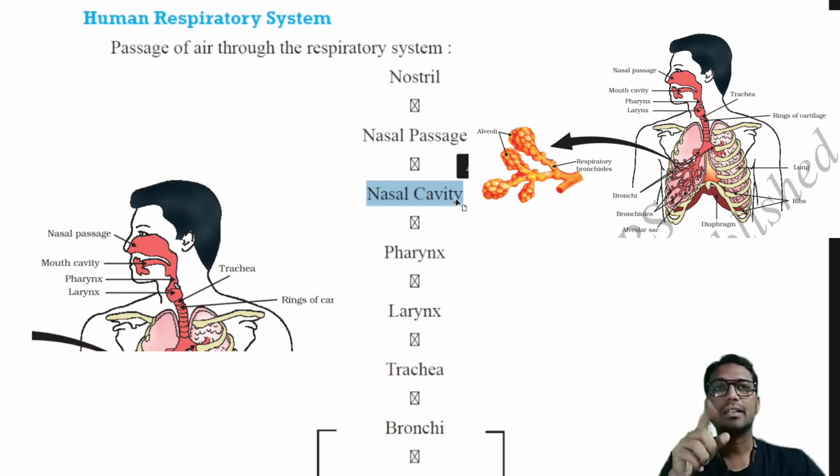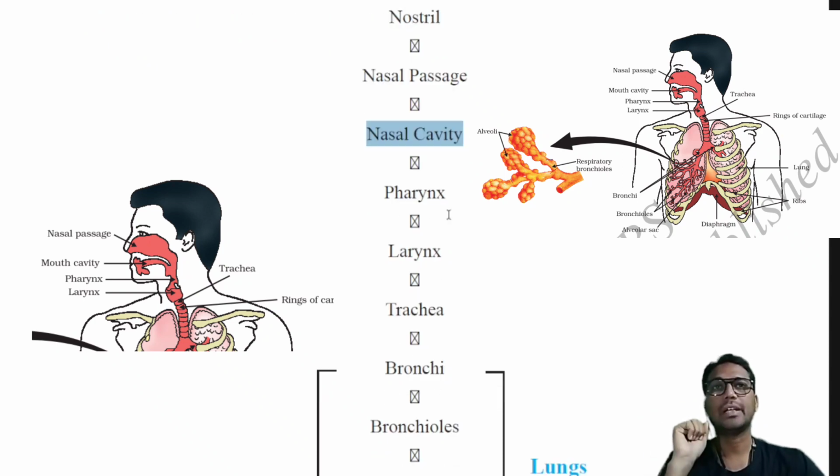Why is there a lining here? If any smaller dust particles escape from the hairs, they can be trapped in the mucus and also the cilia, so that the air that enters into the respiratory tract should be very clean and devoid of these dust particles. And also a large number of blood vessels are present in the nasal cavity, which will warm the air that is entering into the further part of the respiratory tract.